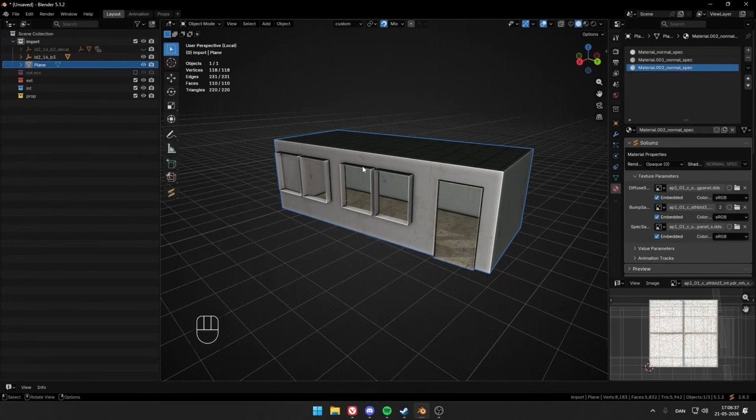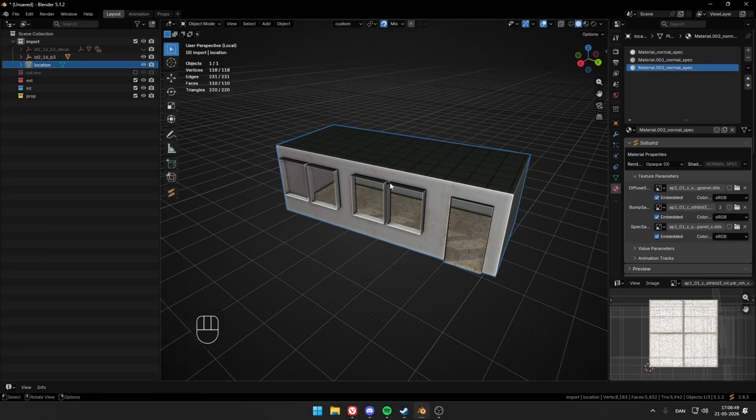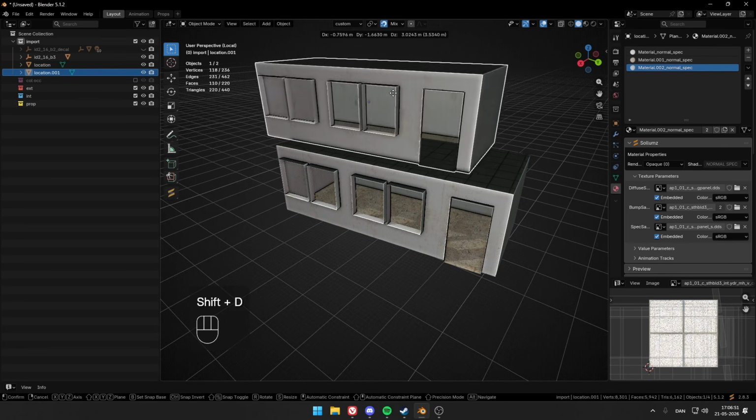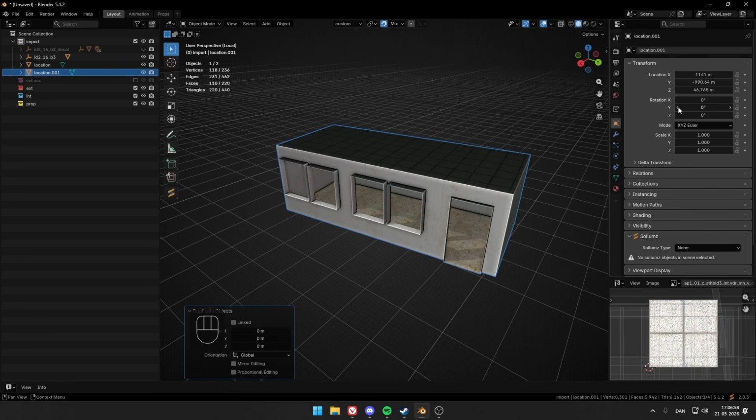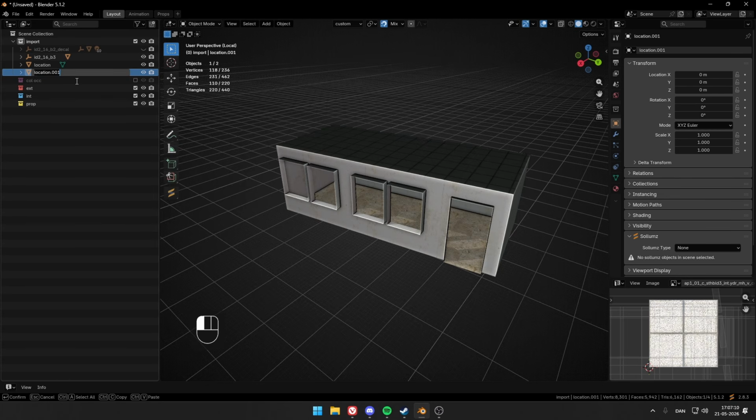Now we want it in game, of course. We want to transform it into an MLO. We do that by renaming this to location. And then by clicking Shift and D here, so you will get a copy. Right click so it's still in the same place. Whilst going into object, we want to just drag your mouse on all of them and write 0. 0 there. This one we can rename again.